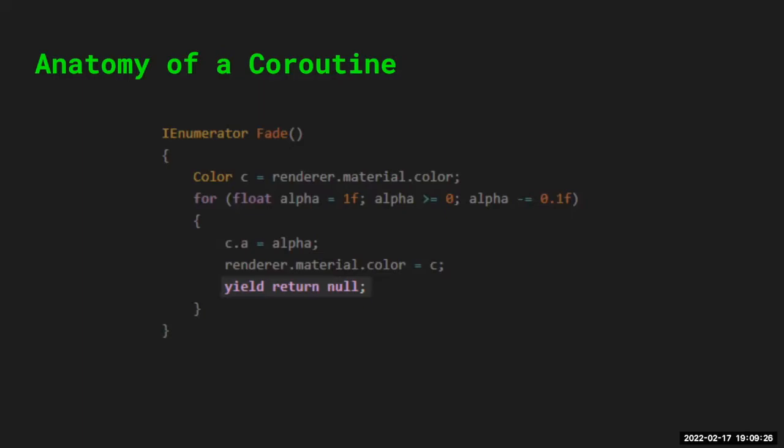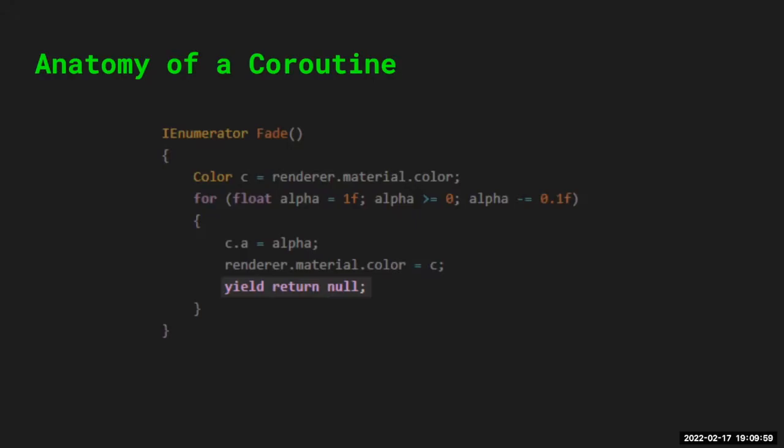It's turning this from something that happens all at once into something that happens over however many frames it takes to get it done, which itself is pretty limited, but I think you might be able to see how useful that could be. Instead of just doing a for loop where it's an alpha value that you're decrementing by 0.1, you can use delta time to set it as a timer variable and say for X amount of seconds, do this thing. So that's very, very useful.